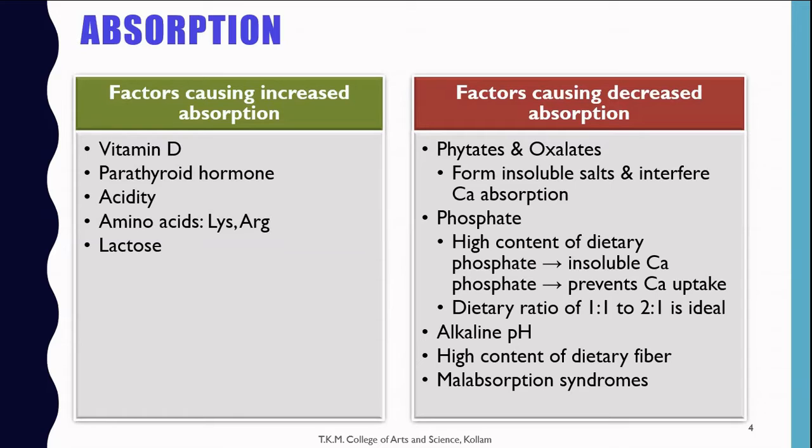Phosphate also causes decreased absorption of calcium. A high content of dietary phosphate leads to the formation of insoluble calcium phosphate, which prevents calcium uptake. A dietary ratio of calcium to phosphate of 1:1 to 2:1 is ideal. Alkaline pH also reduces the absorption of calcium. Similarly, a high content of dietary fiber and some malabsorption syndromes are also found to decrease the absorption of calcium